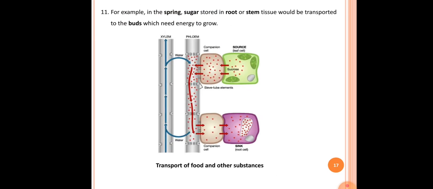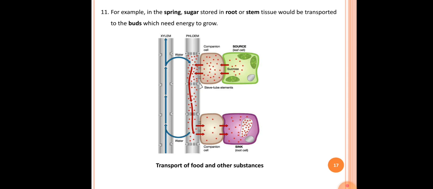Here we can see the diagram of the transportation of food and other substances. We can see the structure of xylem and phloem. The red colored sucrose particles are seen. These sucrose particles are synthesized in the green colored cells, whose organelles are called chloroplasts.